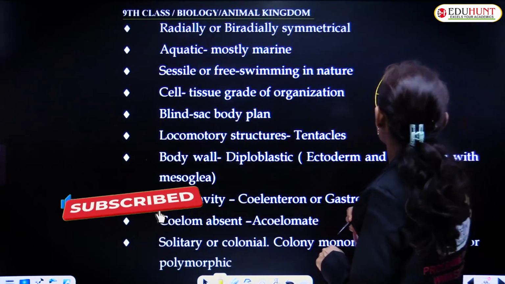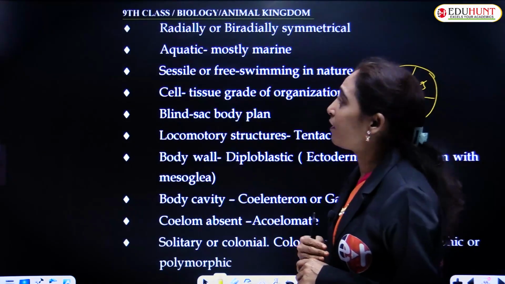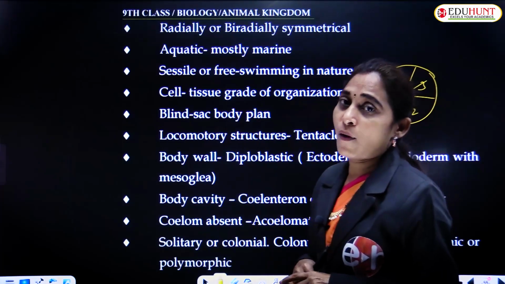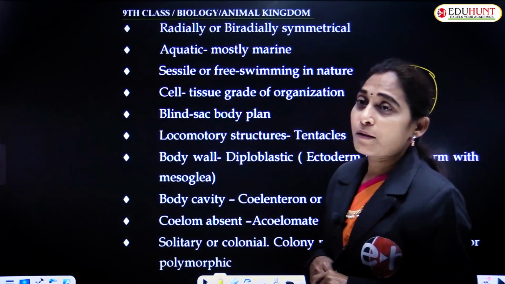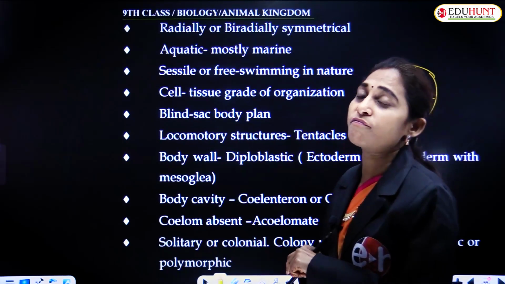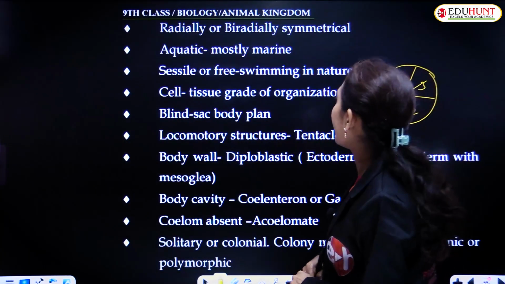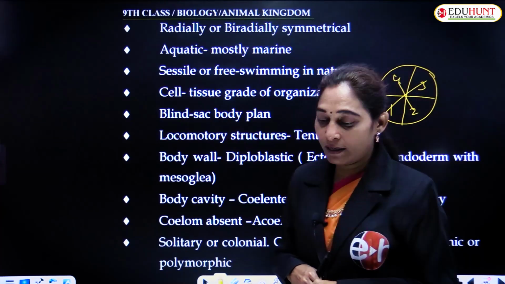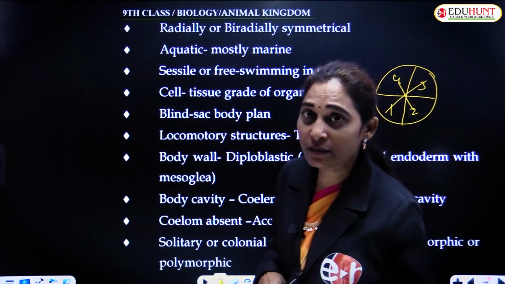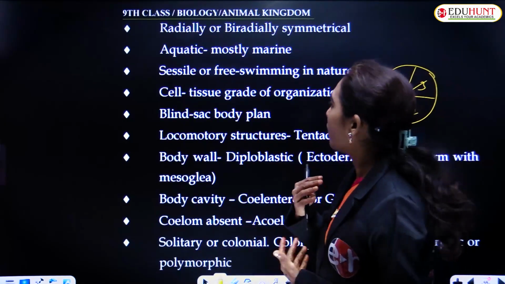The next general character of Cnidaria is that these are aquatic forms. Mostly they are marine, but freshwater forms are also seen, for example Hydra, which is a freshwater form. These are sessile or free swimming in nature. They may be sedentary, that means attached to some substratum, or they may swim in water.